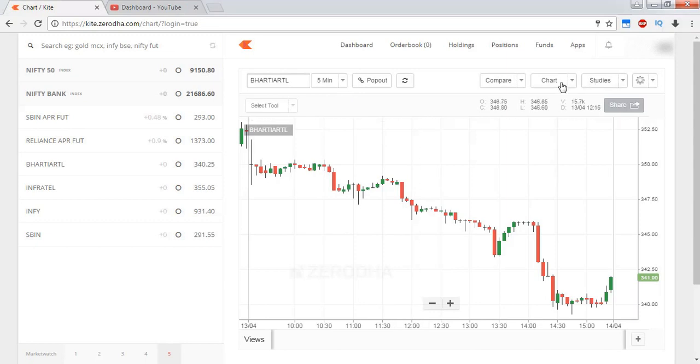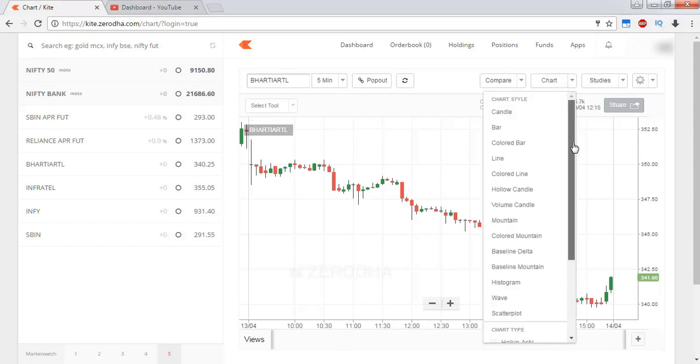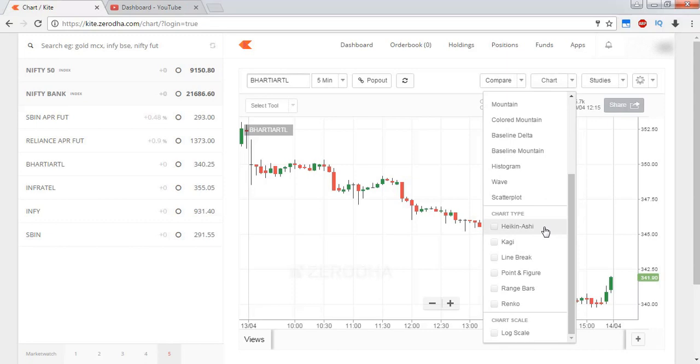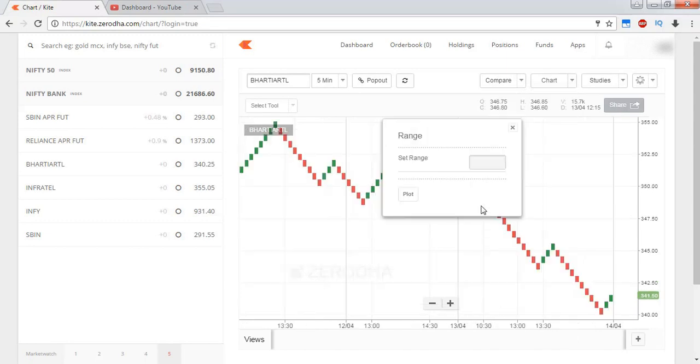When it comes to the Renko chart, actually there are so many other types of charts like Heikin Ashi, which is another popular chart, and Kagi chart, line break chart, range bar charts. These are some of the widely used charts other than the candlestick chart. The next type of chart, which is barely used by many traders, is the Renko chart, because the name looks a little odd, and most people don't know what this Renko chart is.